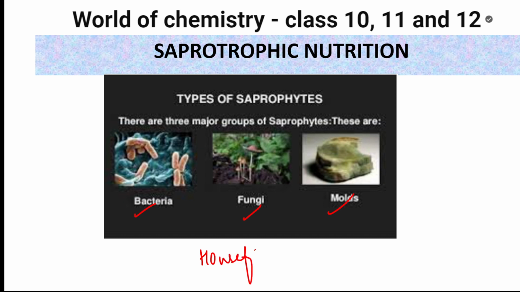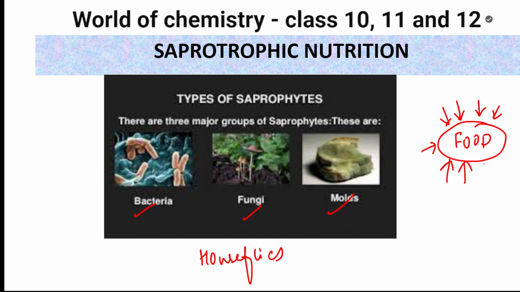What does a housefly do? It first goes and sits on food. It sits on food, and then it will try to secrete juices on it.